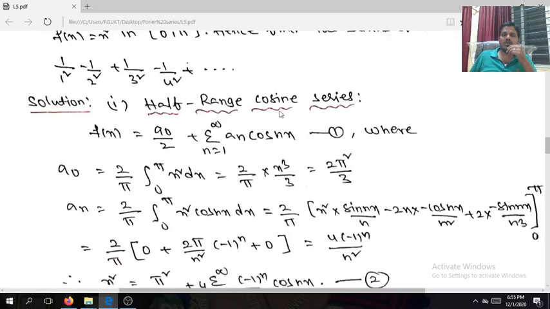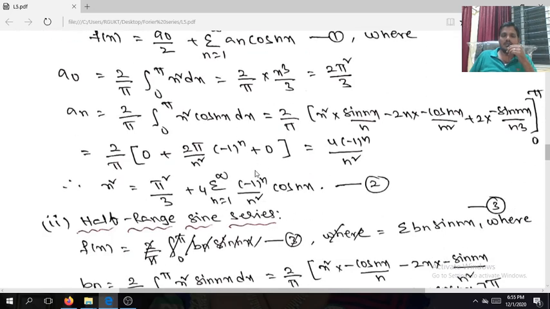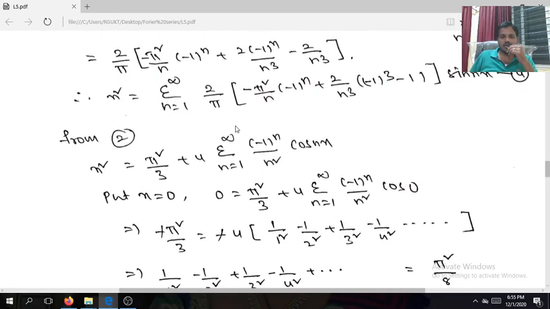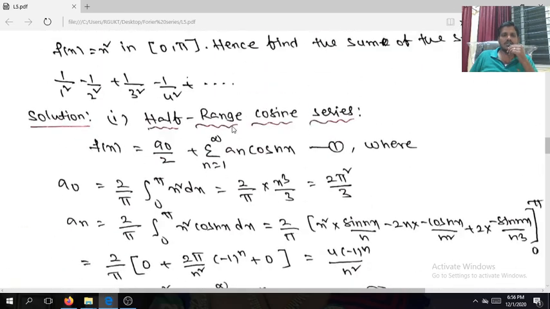But in 0 comma pi, we separately evaluated the half range sine series and cosine series. Is it clear? It is very simple, but evaluating the integral is very important.